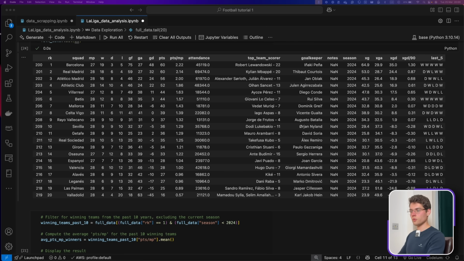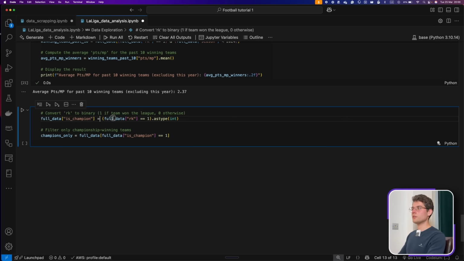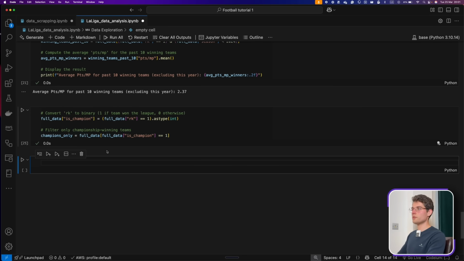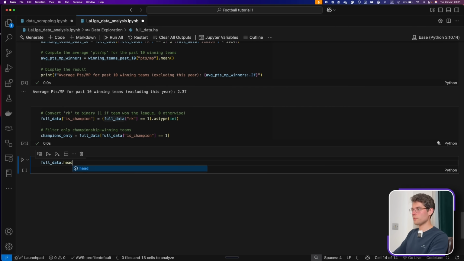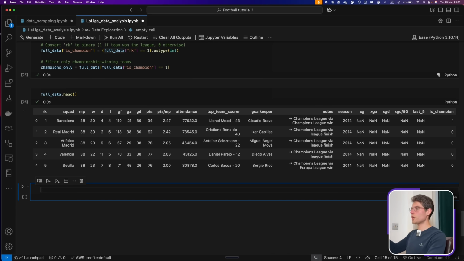Next, what we can do is convert the ranking into binary. So here, basically, we want to create a column. We're going to call it is champion. A team is a champion if ranking equals 1. So if we do it, and if we open the data set again and do .head, it's always good to check the data frame to see the new columns and everything.